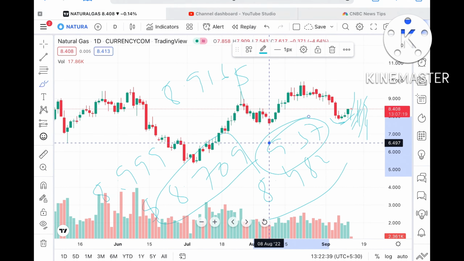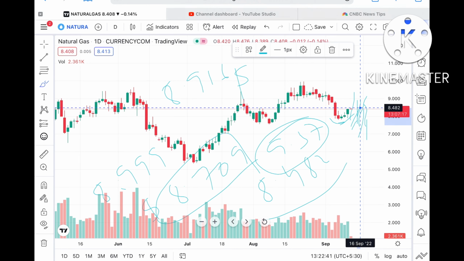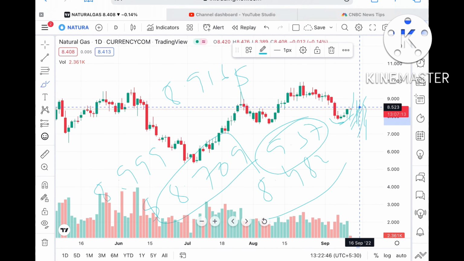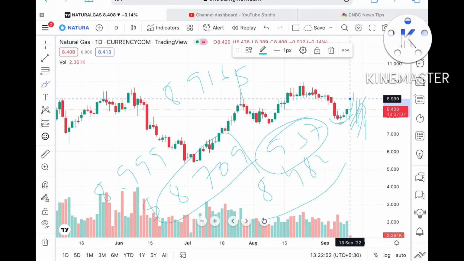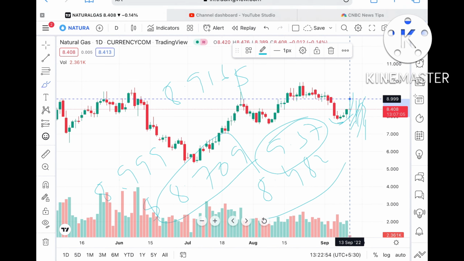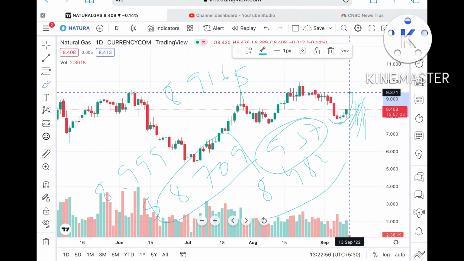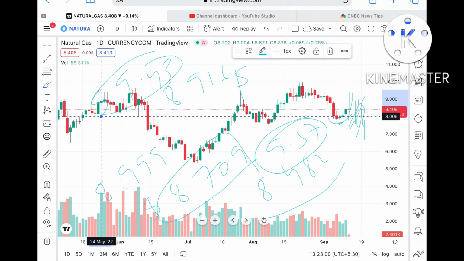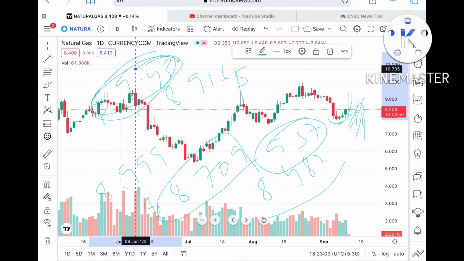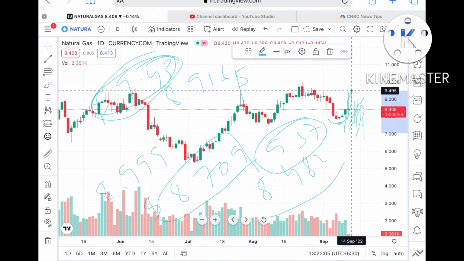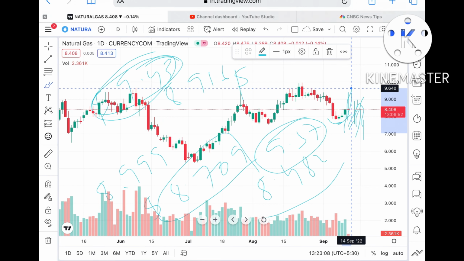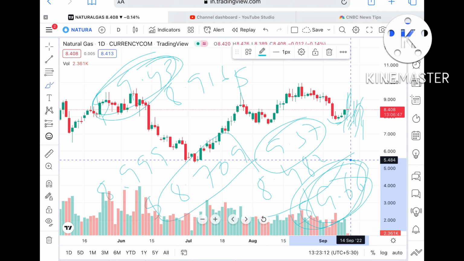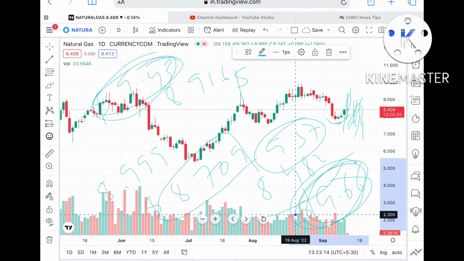Again I repeat, if the price sustains this particular level, then it can go towards $8.482, and from there to $8.709. If that level sustains, it can touch $8.99, and from there go further upside and touch $9.43. This level is again a resistance, which is already a weak resistance, so the probability is very high that it can go further upside and touch $9.66. This again is a weak resistance, so the probability is high.